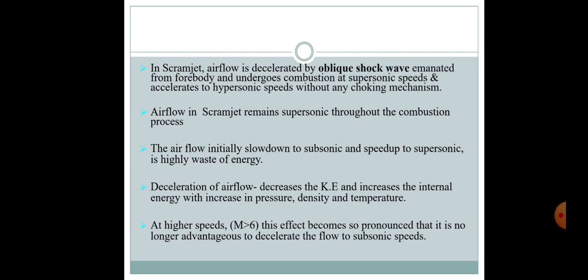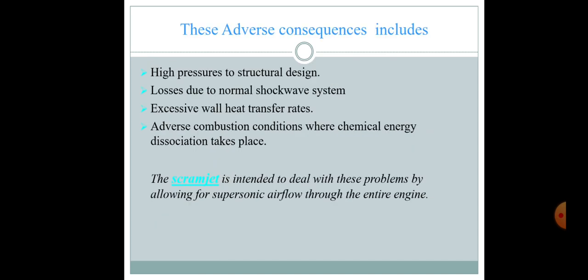Slowing the airflow down to subsonic and then speeding it up to supersonic again is a high waste of energy. Deceleration of airflow converts kinetic energy into internal energy, with an increase in pressure, density, and temperature. At higher speeds, Mach number greater than 6, this effect becomes so profound that it is no longer advantageous to decelerate the flow to subsonic speeds.